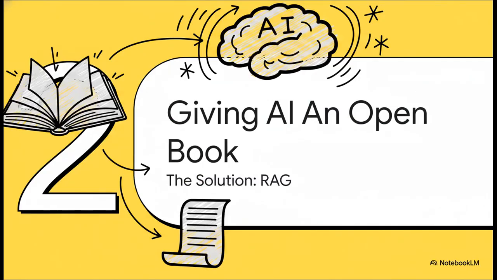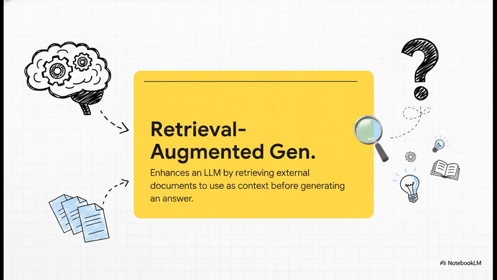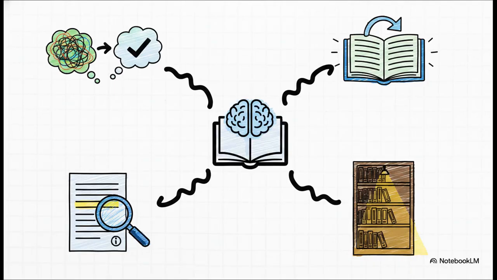So that leads us right to the solution, doesn't it? If the problem is that closed book exam, then the answer is to give the AI an open book. And that open book, that ultimate cheat sheet, is RAG. So what is RAG really? At its heart, it's a technique that gives the LLM outside information to work with. Before the model even tries to answer you, the RAG system goes out, finds relevant documents, and basically staples them to your question. This is a brilliant move because it separates the AI's reasoning skill from the knowledge it happens to have stored.